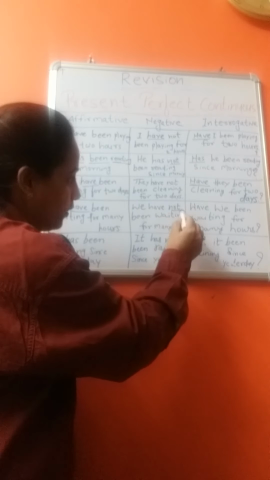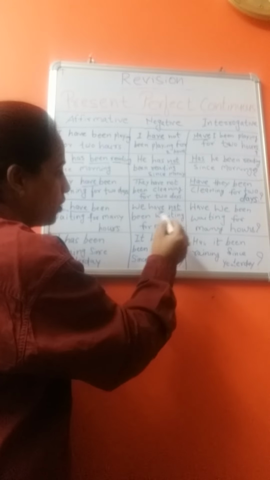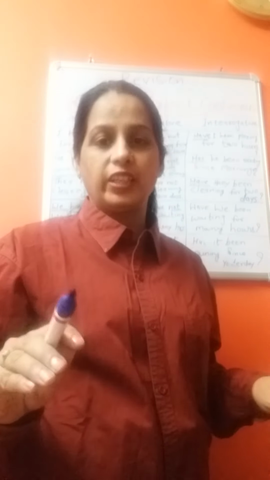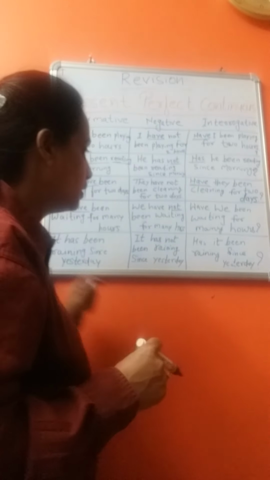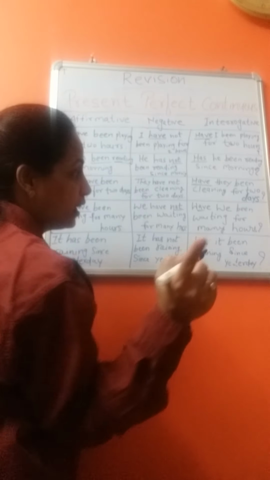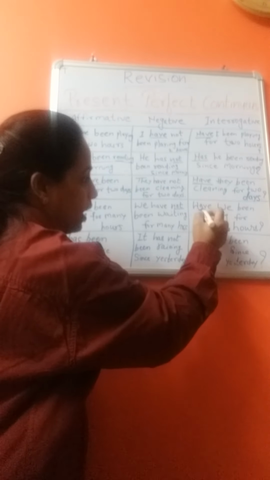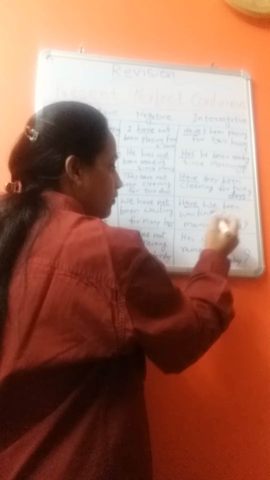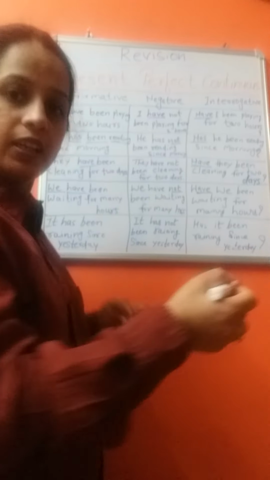To make it negative, we use not. We have not been waiting for many hours. To make it an interrogative sentence, we use the helping verb have first. Have we been waiting for many hours?